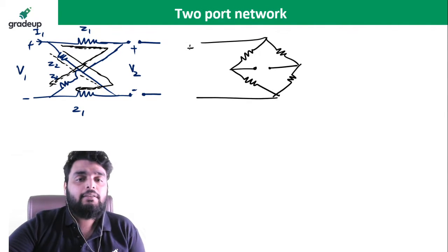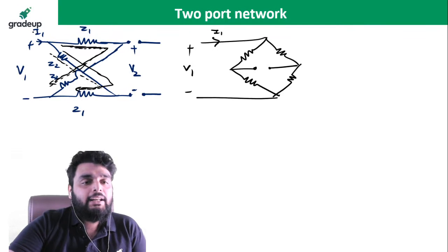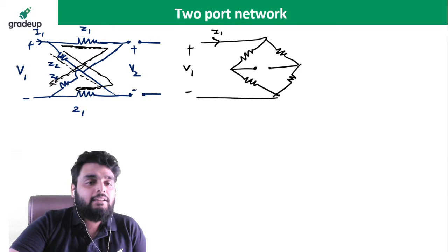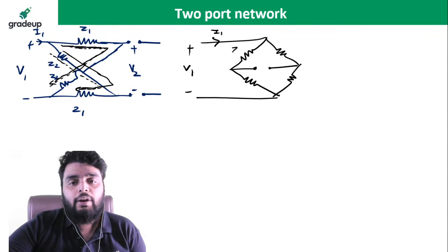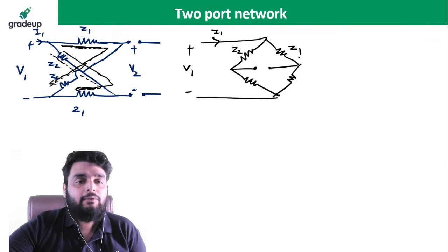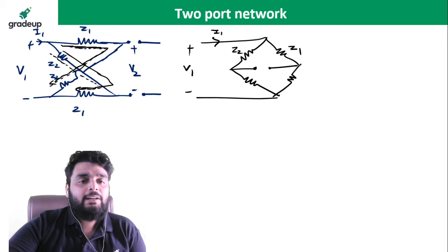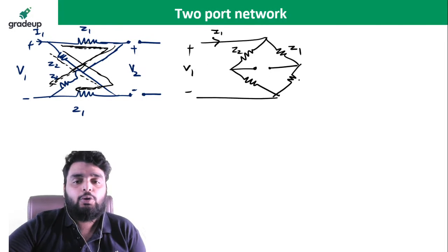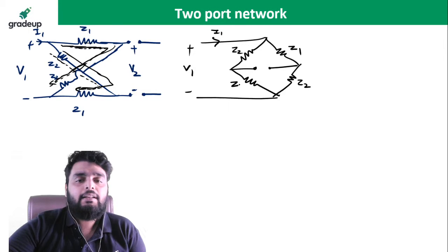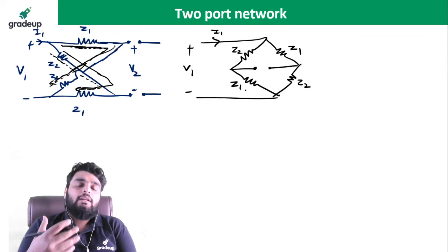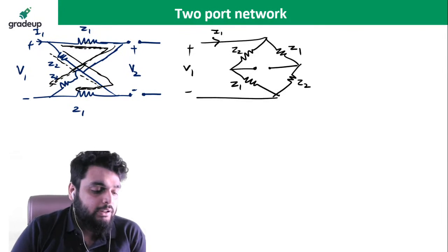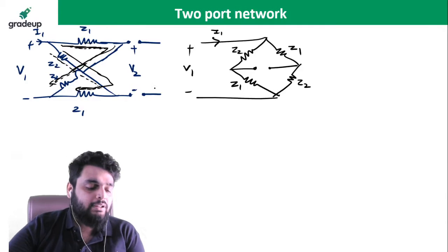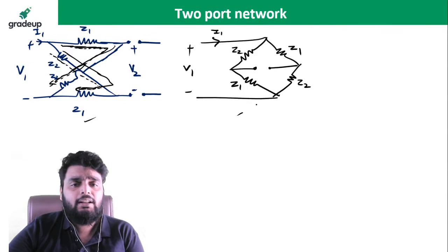See, this is plus minus V1. Here I1 goes. Now when I1 goes, it passes through Z1 and Z2. So here it is Z2, here it is Z1. Now Z1 is in series with another Z2. This will be Z2, this will be Z1. This is also a representation of this particular network. Fine, yes or no? So you can use either network, this one or this one.